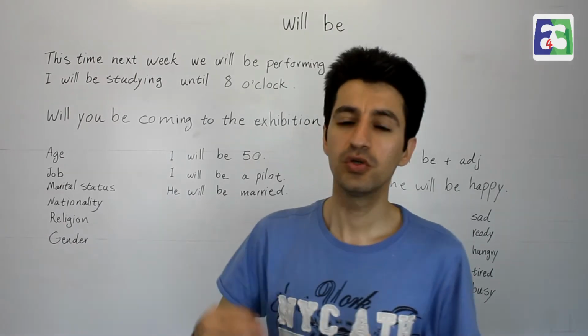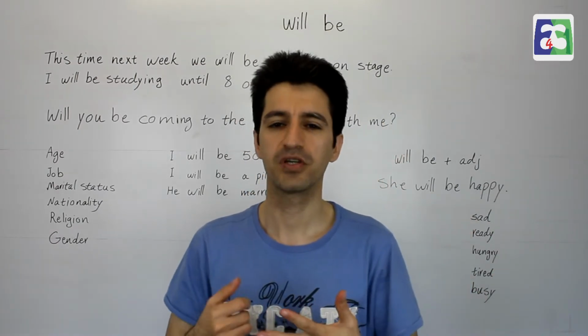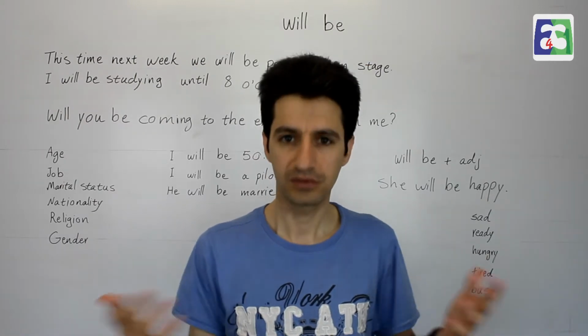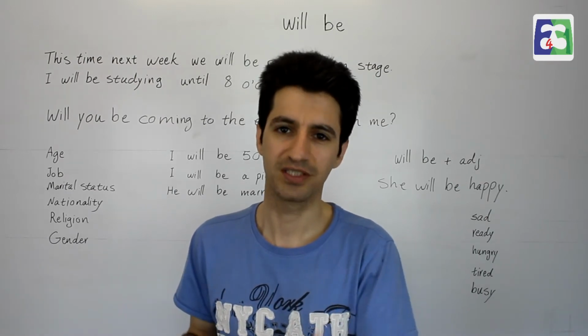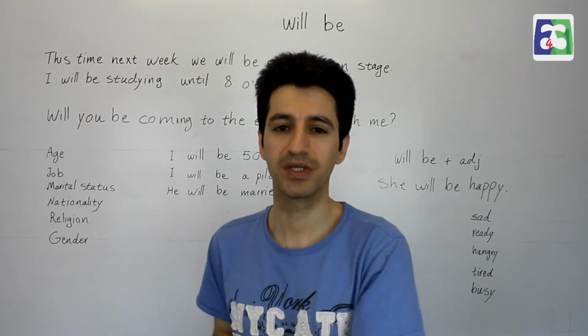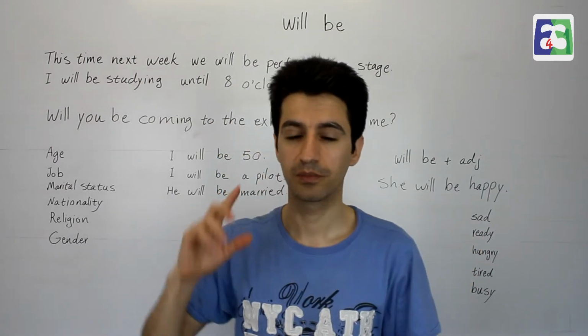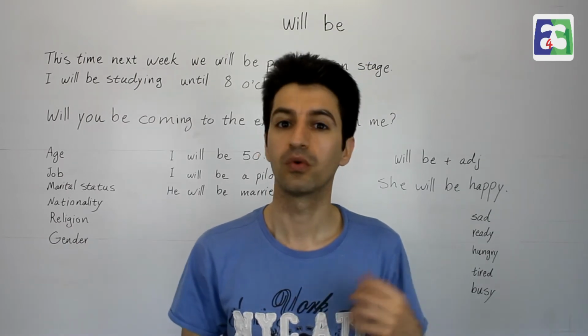So we use will be for future wherever we use am, is, are in present. I am 20. We can use will be for the same thing for age. 20 is your age. Will be can be used to talk about your age in future. So we use will be wherever we use am, is, are, was, or were.